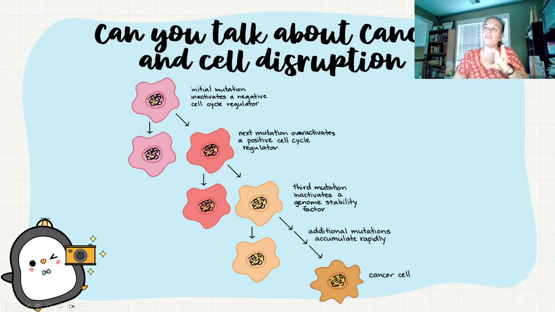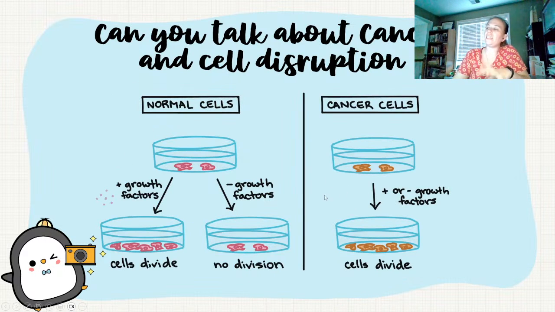Okay, so you can see we have the initial mutation that activates a negative cell cycle regulator. So that's our proto-oncogene becoming an oncogene. It overactivates a positive cell cycle regulator. Again, that's an oncogene. Here we can see genome stability factors. That would probably be our tumor suppressor protein. And then as these mutations accumulate, that leads us into some type of cancerous cell. Okay. So here you can kind of see different things about it.